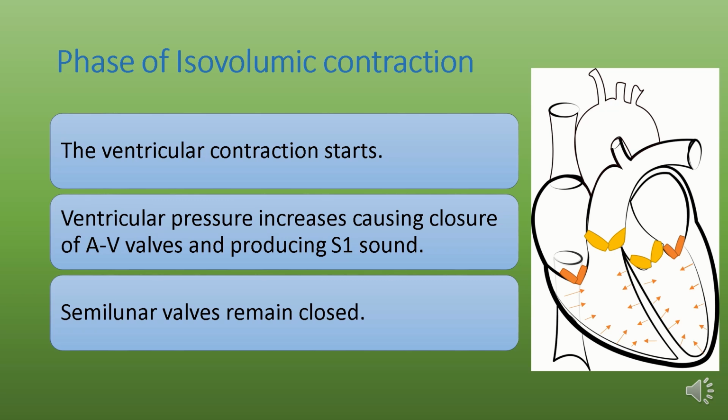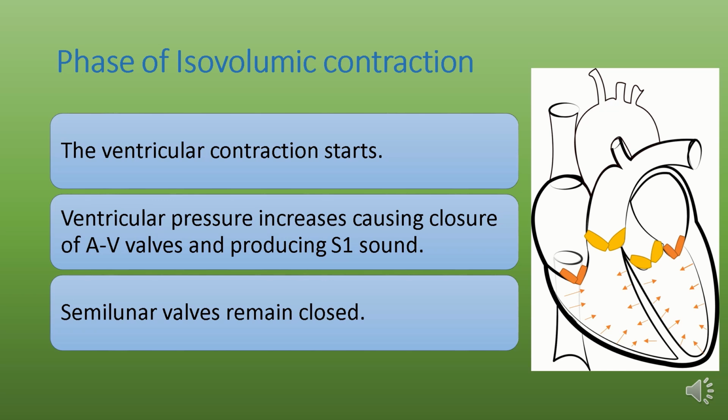After atrial contraction, the next phase is the phase of isovolumic contraction. In this phase, ventricular systole starts. Ventricles start contraction so that intraventricular pressure increases, and when this pressure increases more than atrial pressure, the atrioventricular valves close, and the closure of these valves produces the S1 sound.